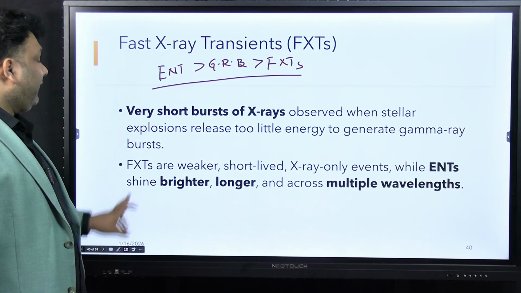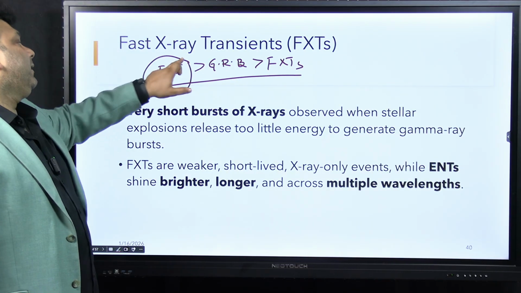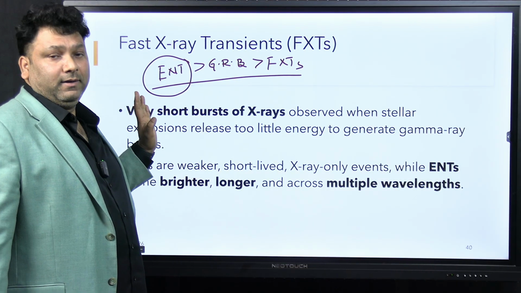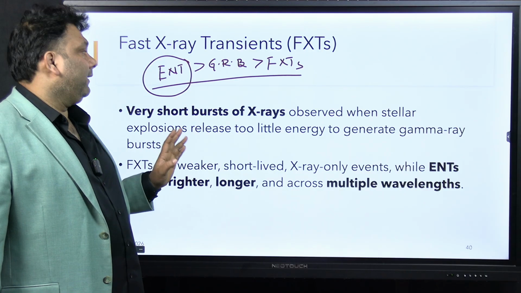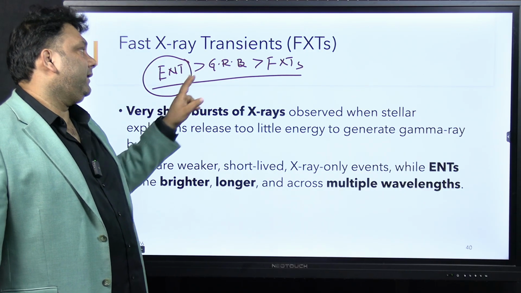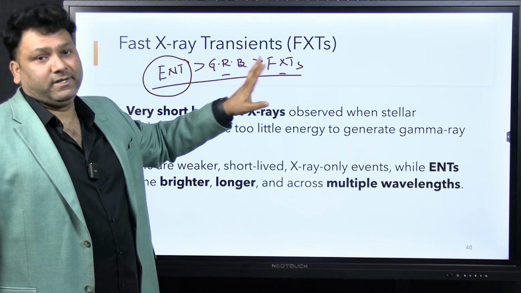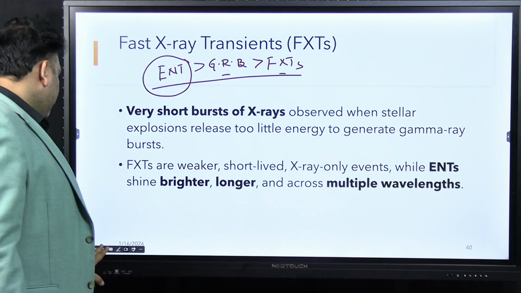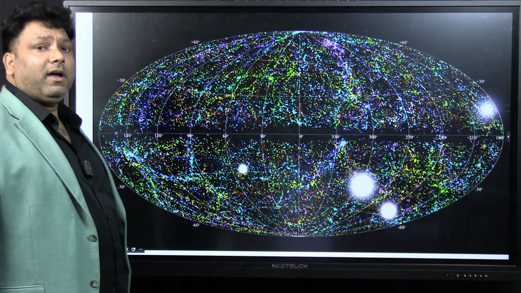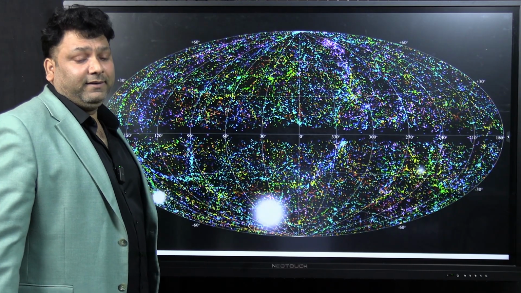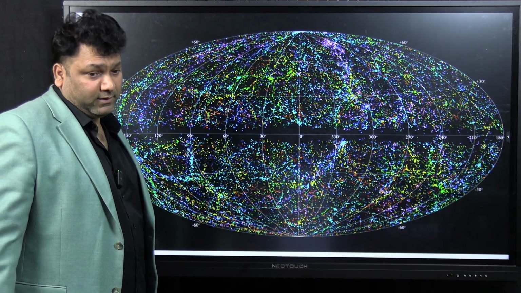This is a very recent discovery, ENT. In the Magnum you will find only ENT. So I expanded ENT into GRB and FXT for comparison, because UPSC will never ask a question from the first layer, second and third layer se question पूछेगा, okay?